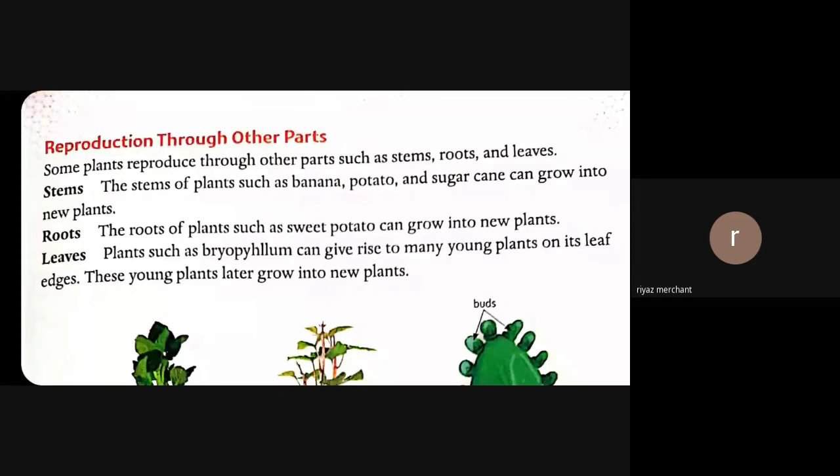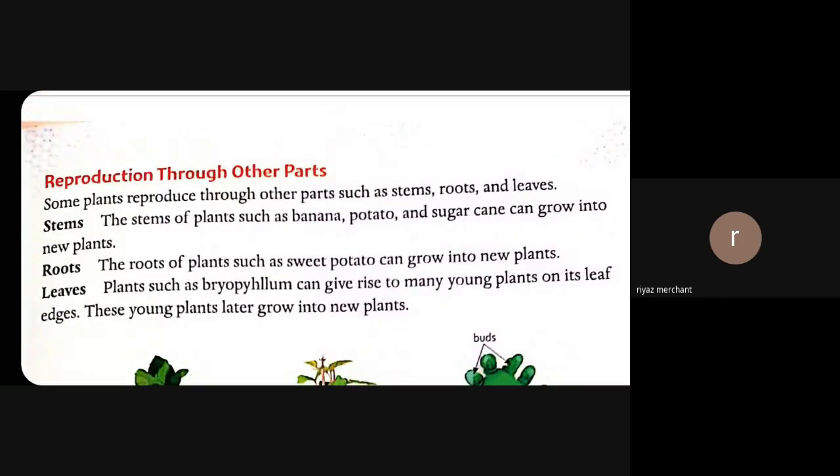Okay, thank you, beta. Now see, here 3 different methods of reproduction are written. The very first method's name is stem. So now see all these different names: banana, potato, and sugarcane. Have you people ever seen seeds inside a banana, seeds inside a potato, seeds inside sugarcane? The answer is no.